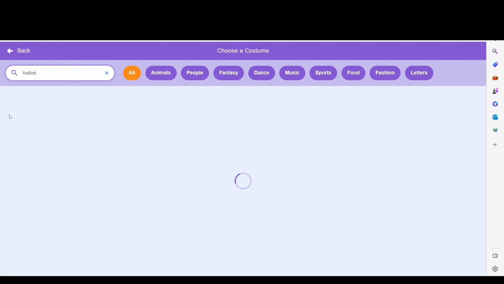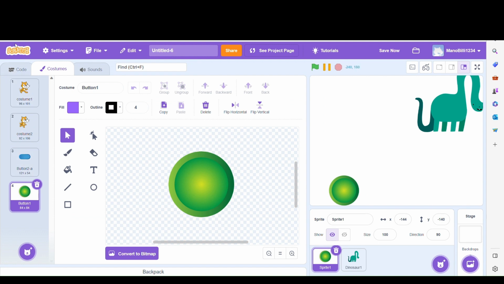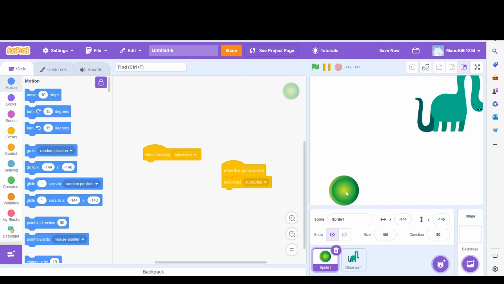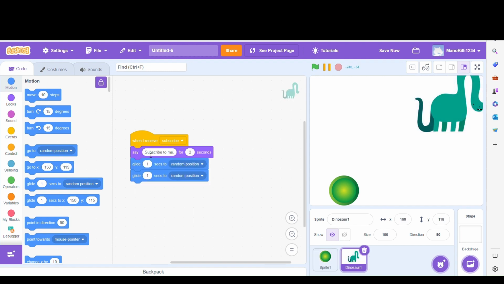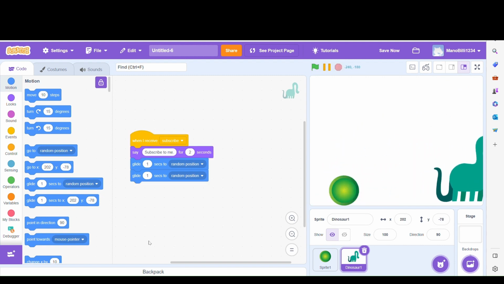I don't know. Yeah, it just loaded. There you go, here's our button. So when we press this button, it is going to broadcast subscribe, and when this thing receives subscribe, it will say subscribe to me for 2 seconds, glide 1 second to a random position, and then again glide 1 second to a random position. So if I press this, it is going to say subscribe to me, then glide and glide like this.